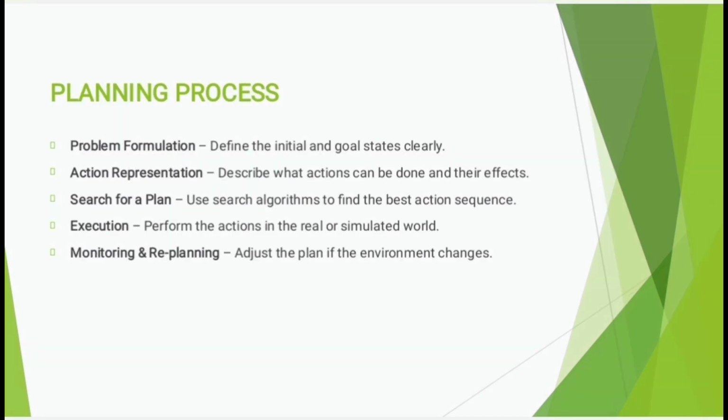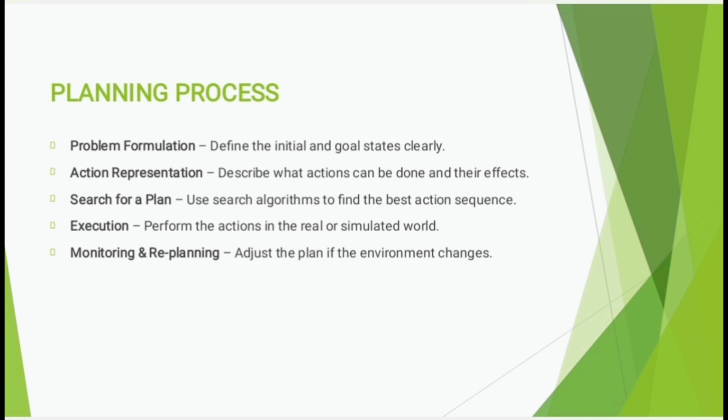Next, the planning process. The process of planning generally involves five main steps. First one, problem definition. Identify the initial and goal state clearly. Second, representation of actions. Describe what actions are possible, what their effects are, and what conditions they require. Third, search for a plan.